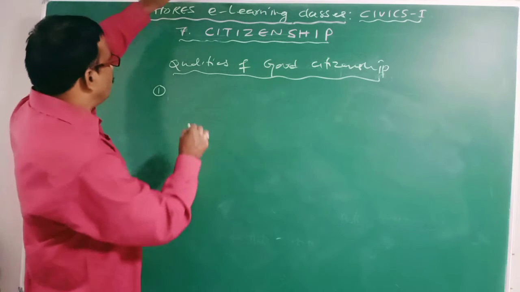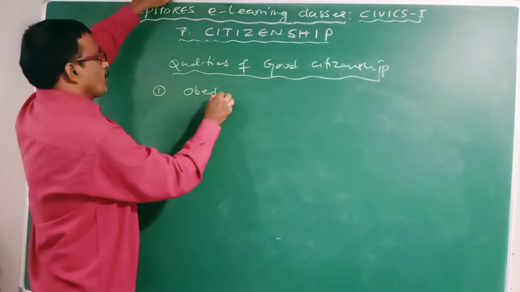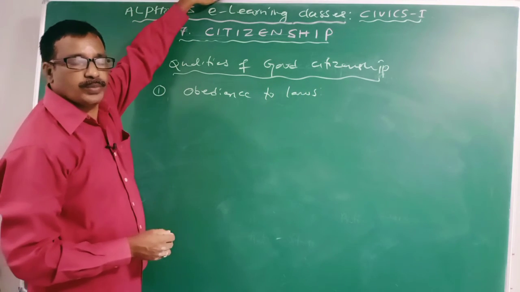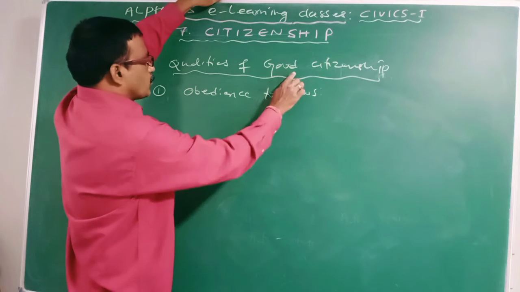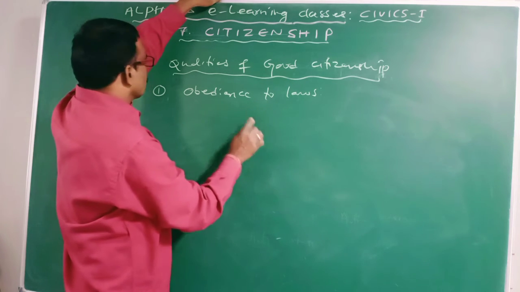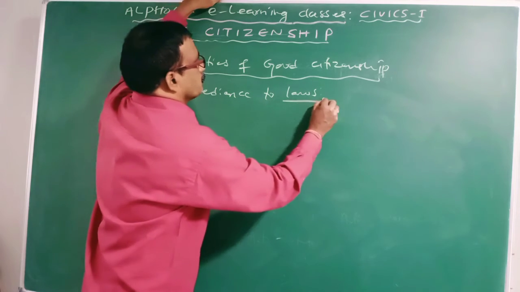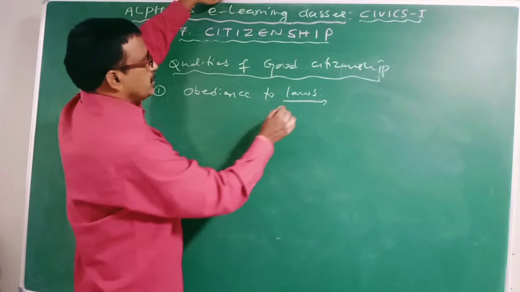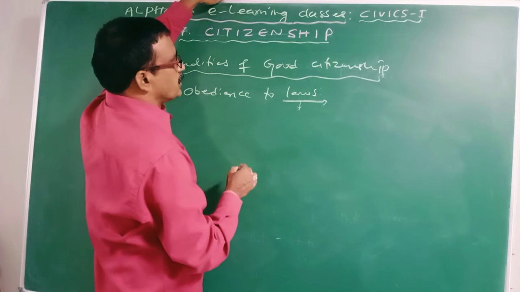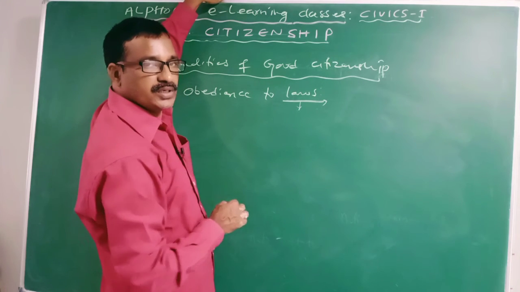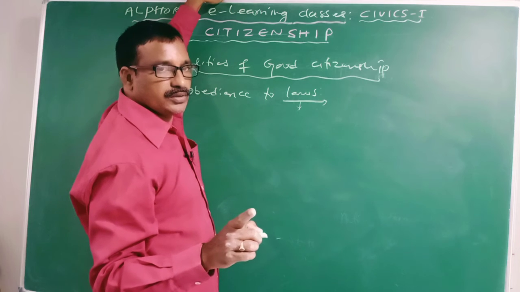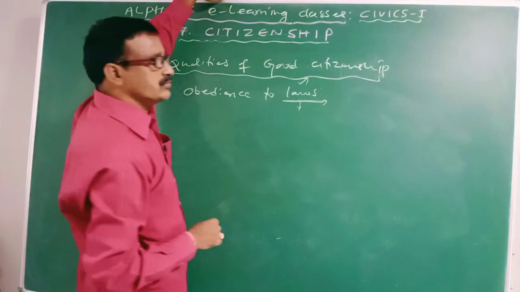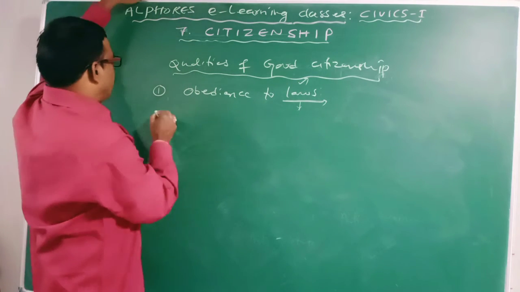Number 1 is obedience to laws. Clear? At first, a good citizen must be loyal, obedient and respectful to the laws of his state. The laws are formulated by the concerned state government for their citizens, and so it is the most important duty of every citizen to obey the laws of their country.